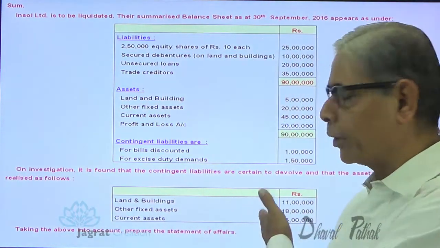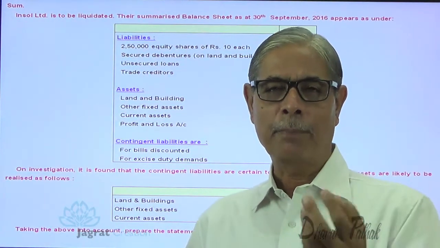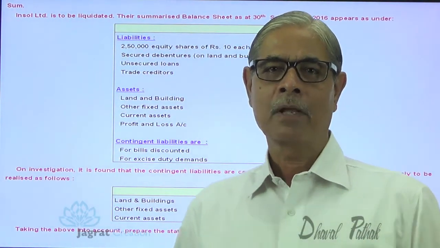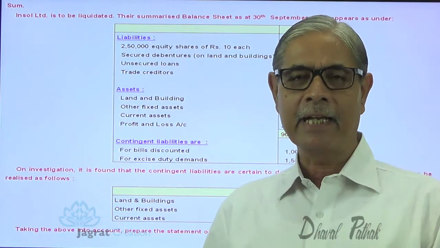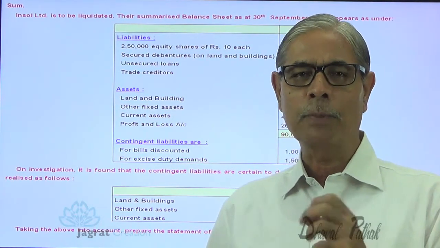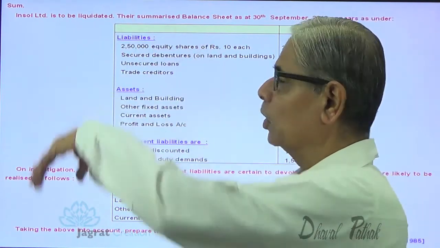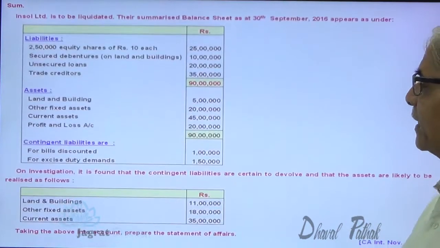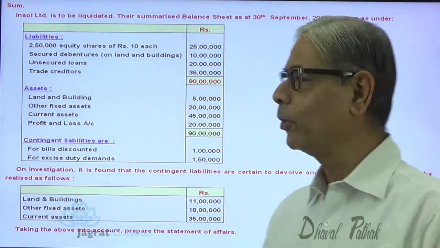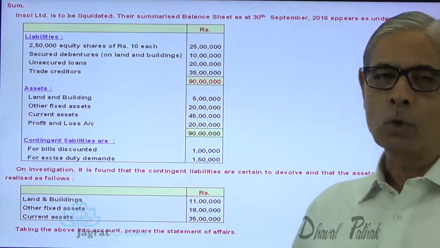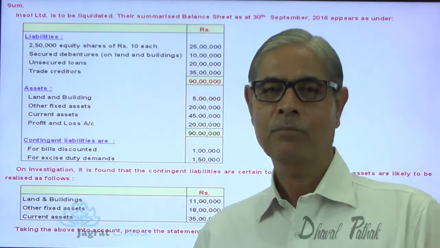Though here you are not questioned for preparing a deficiency account, from the academic interest point of view, I am going to prepare a deficiency account here before you. So let me have an arrangement. The same sum is presented here because I want to prepare notes for explaining.